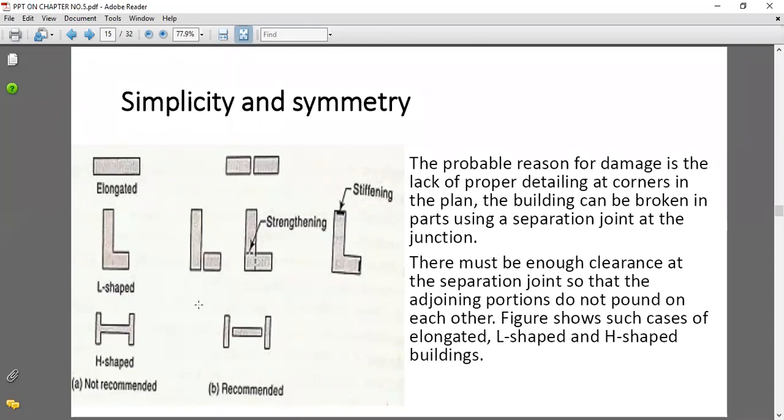The building can be broken into parts using a separation joint at the junction, and there must be enough clearance at the separation joint so that the adjoining portions do not pound on each other. And the figure shows such cases: elongated shape, L shape and H shape of the building.